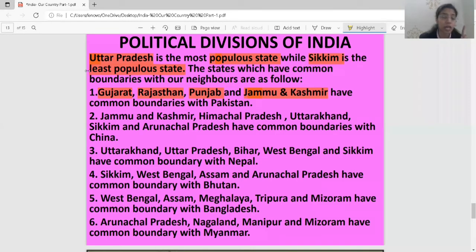So first neighboring country we are doing, that is Pakistan. Pakistan borders are there with Gujarat, Rajasthan, Punjab, and Jammu and Kashmir. Common boundaries are there with these states.